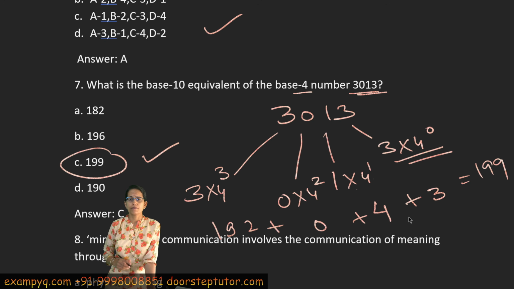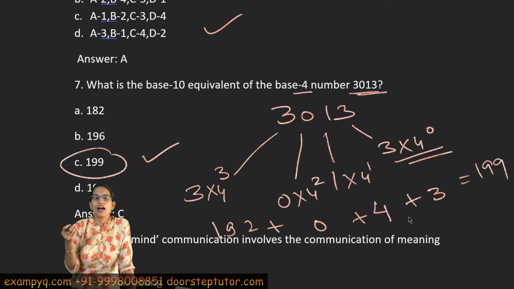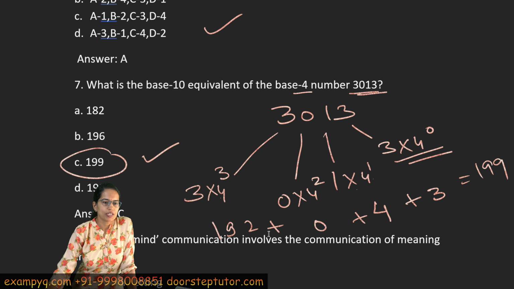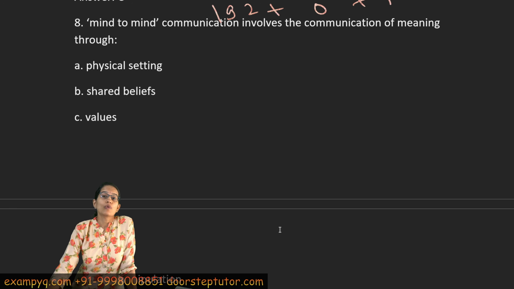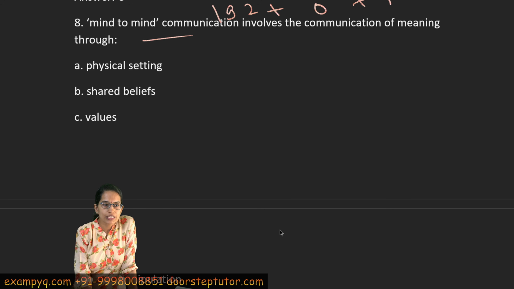Very simple question. But every time the conversions usually asked are octal, binary, decimal. But this time it was base 4. You have to do it with the same method, nothing different. Now the next question talks about telepathy. It's a concept of extrasensory perception under psychology that we have covered, and Ganzfeld effect is what is given here, right? So this question basically talks about Ganzfeld effect.